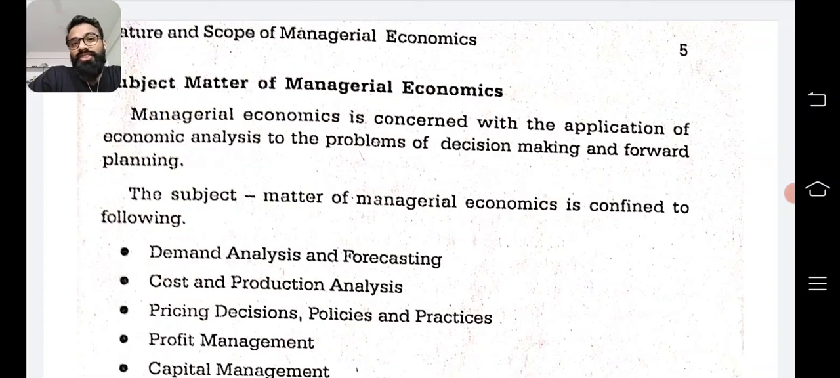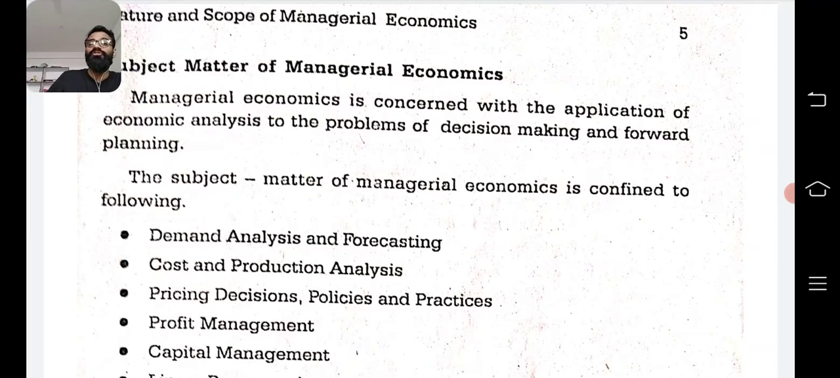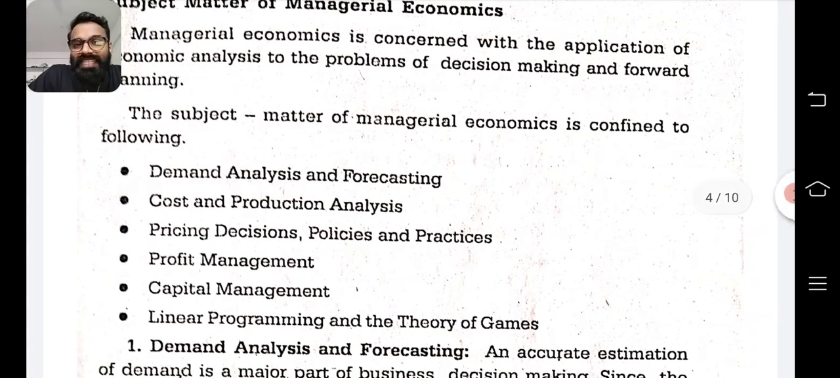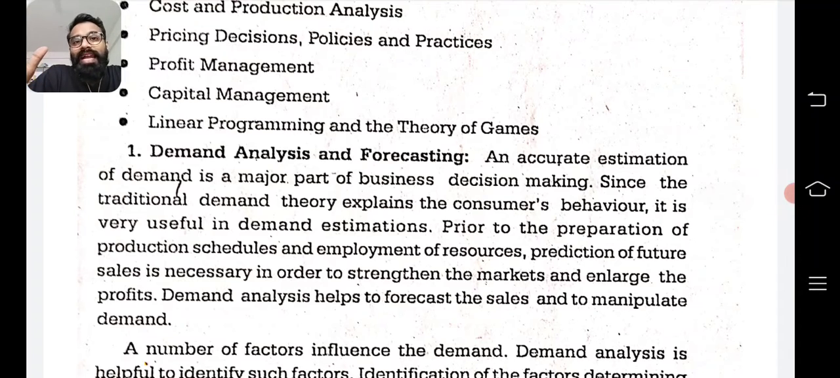As we saw in the first introduction itself, managerial economics tries to find solutions to problems of decision making and forward planning. So, the subject matter of managerial economics is confined to the following 6 topics. What is the subject matter of managerial economics? So, let's look one by one. Demand analysis and forecasting. Now, this is coming as your last chapter, so keep this in mind.